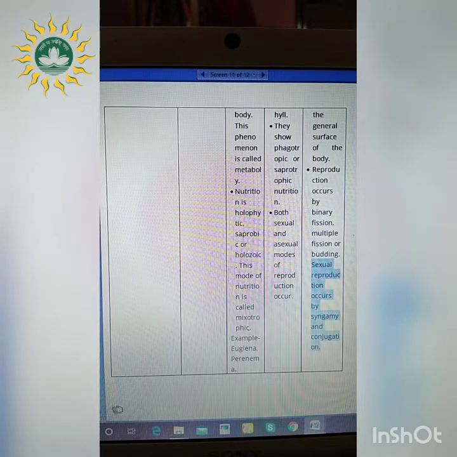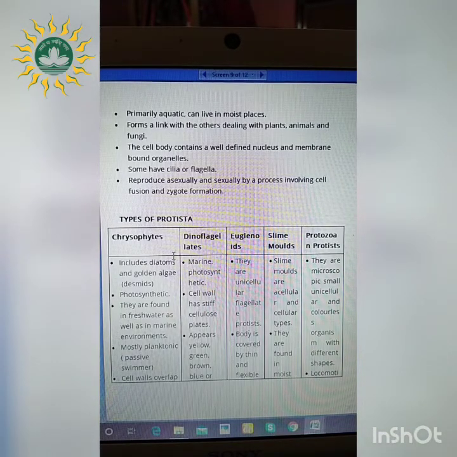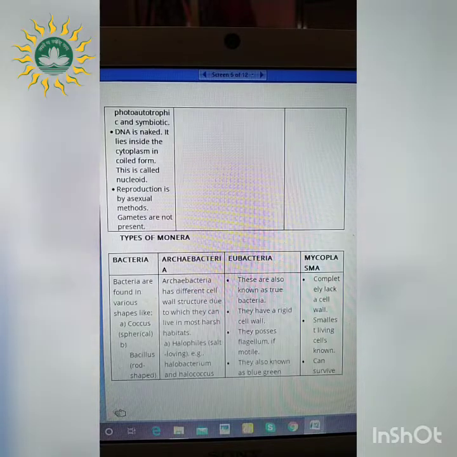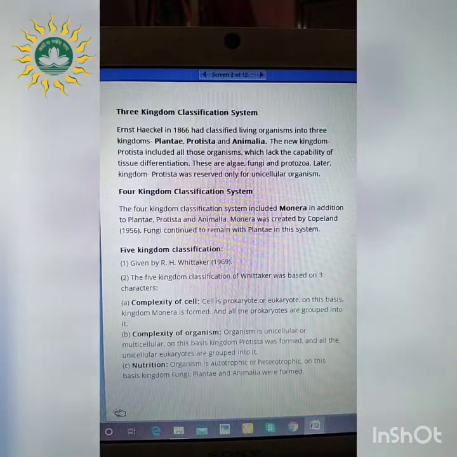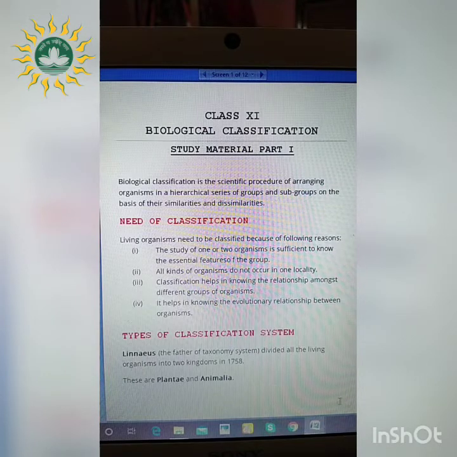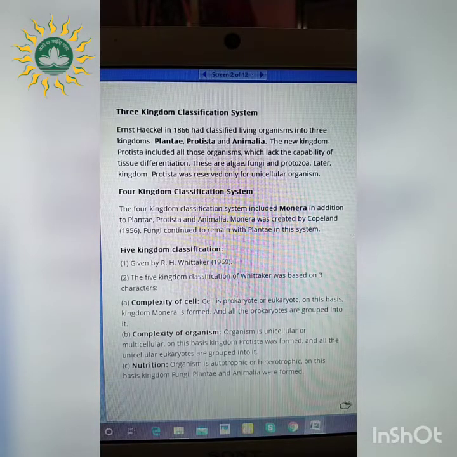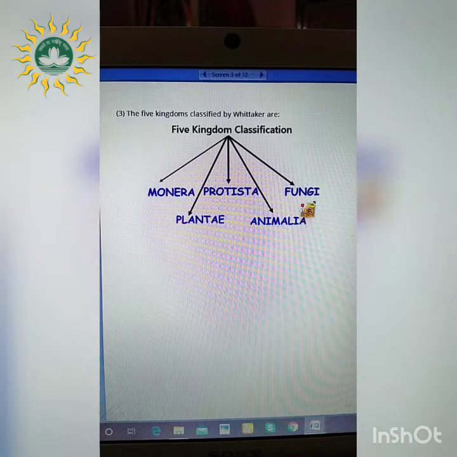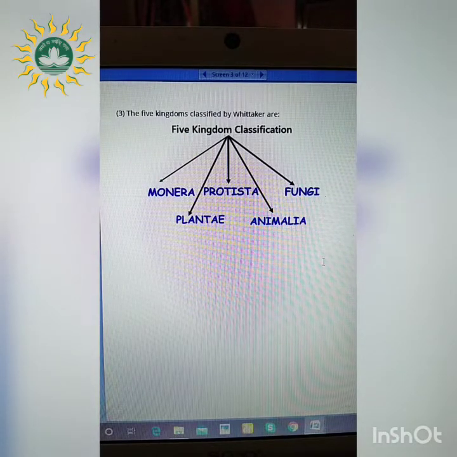So hopefully these 5 types of classification of protist organisms are clear: chrysophytes, dinoflagellates, euglenoids, slime molds and protozoan protists. So in this lesson what have we learned? We have learned about the different classification patterns. What are those? 2 kingdom classification by Linnaeus, 3 kingdom classification by Ernst Haeckel, 4 kingdom classification by Copeland, and the widely accepted 5 kingdom classification by Whittaker. He said that the 5 kingdoms are namely Monera, Protista, Plantae, Animalia and Fungi.